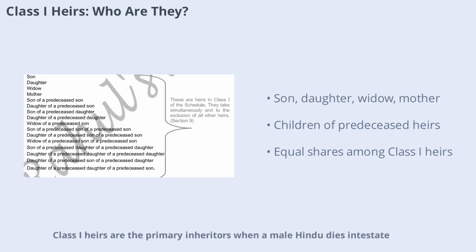Class I heirs are the primary inheritors when a male Hindu dies intestate. They include the son, daughter, widow, mother, and children of predeceased sons or daughters. These heirs inherit simultaneously and to the exclusion of others. The Act ensures that each heir receives an equal share, reflecting the principle of equality among immediate family members.